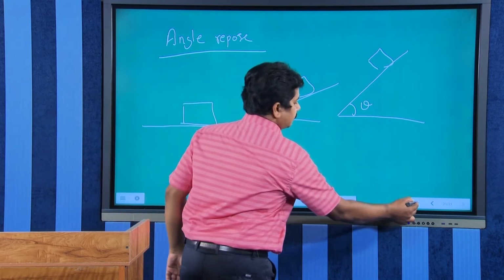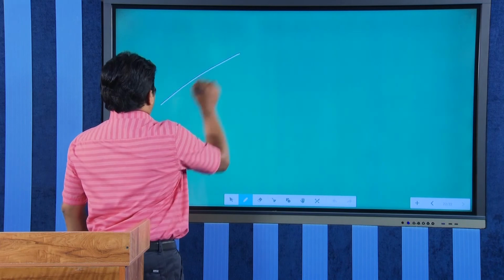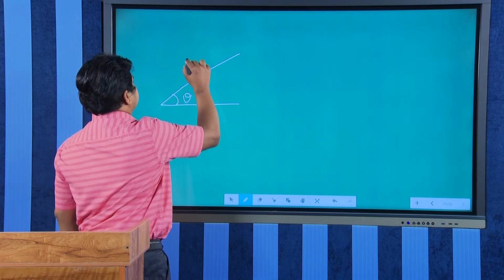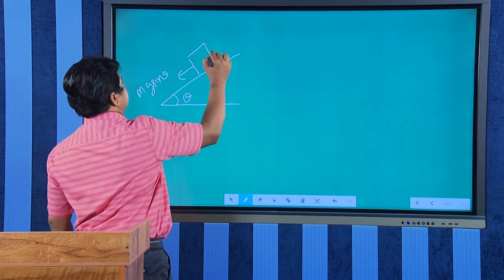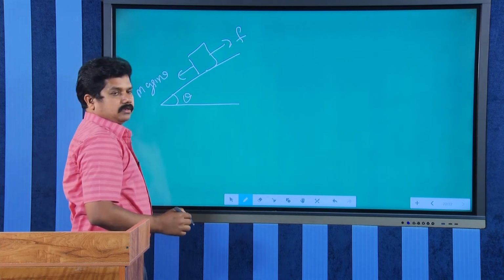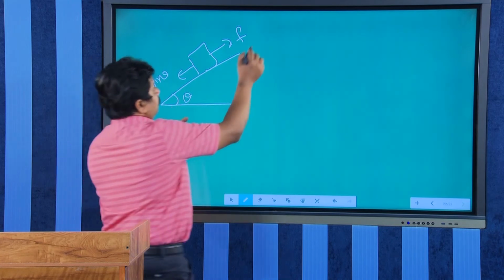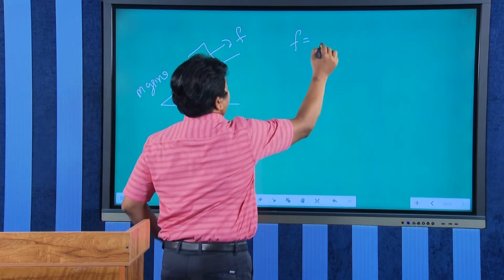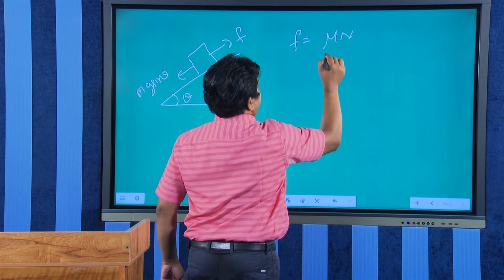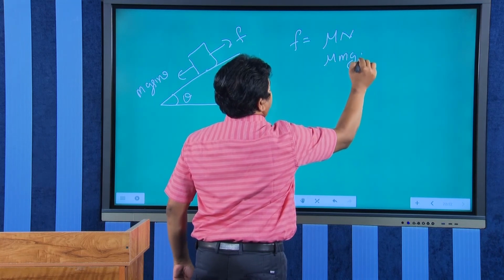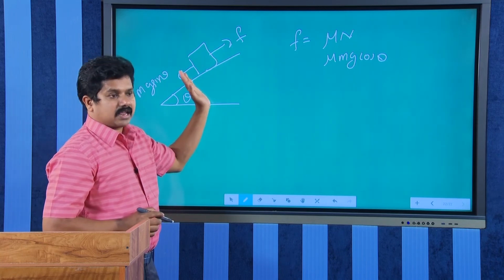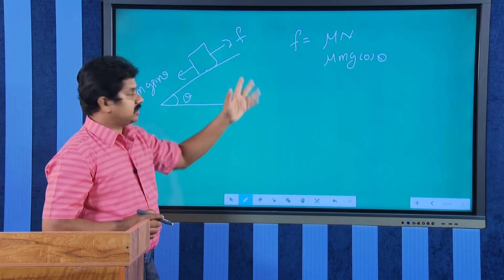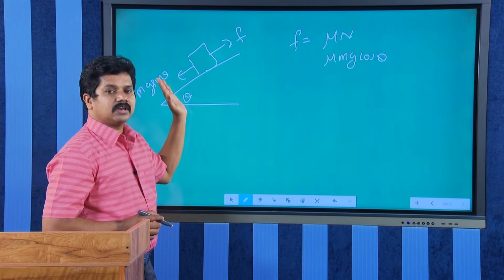What is happening here? See, when the block starts sliding down, the downward mg sin theta will just balance the friction. So the friction is at its maximum value, that is mu into normal reaction, mu into mg cos theta, right. It is just sliding down with constant velocity, no acceleration.